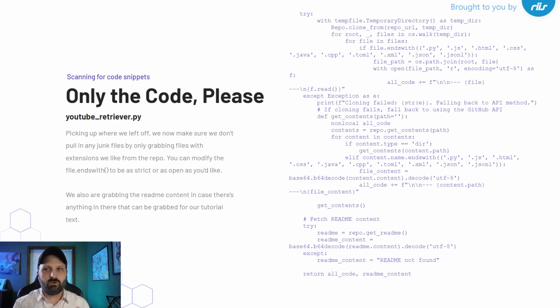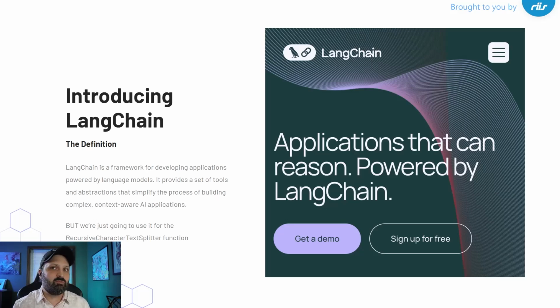And this is really important because we have a limited token window, right? So it can't be all code, and it can't be all instruction, and it can't be all transcript. We've got to kind of balance this. We're making a soup here. The other thing that I pull, and depending on how big the repo you're pulling, you might want to take this out, is README content, because if README content exists, it's generally a good guide for figuring out how we want our tutorial content. It could also provide extra context for the LLM.